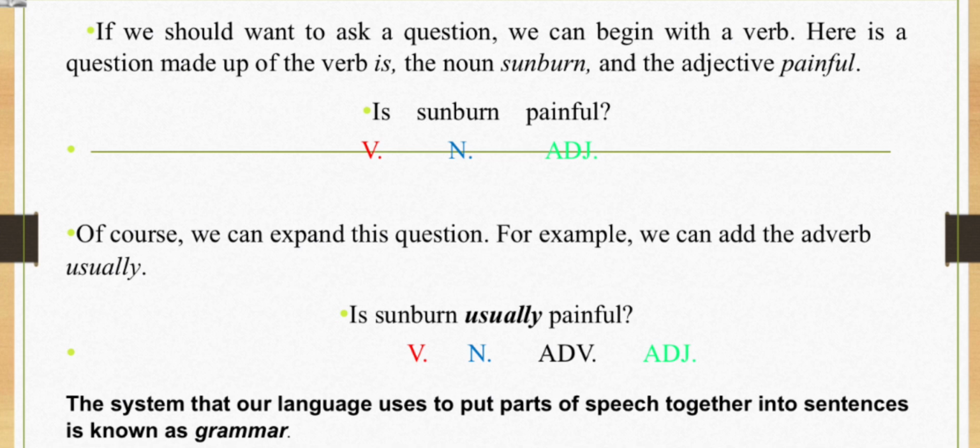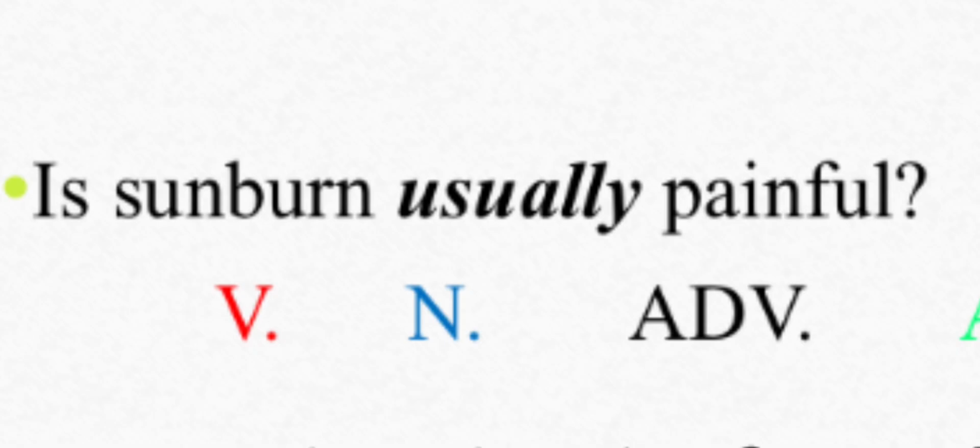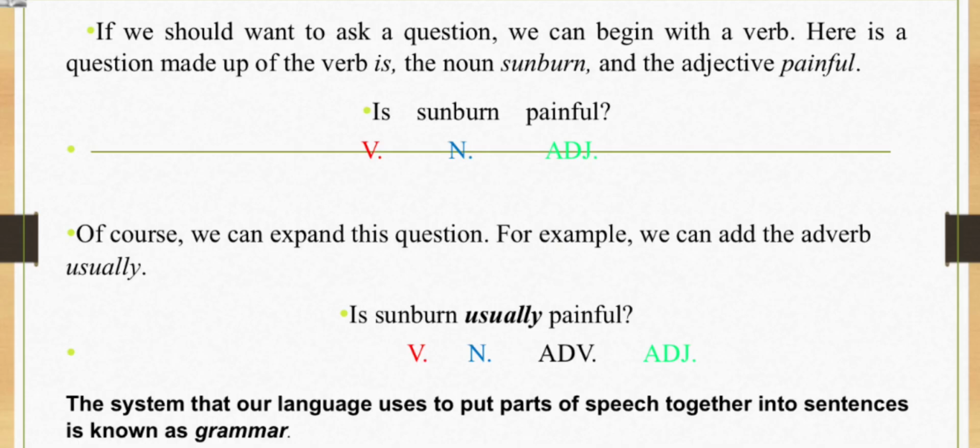Of course, we can expand this question. For example, we can add the adverb usually. So we can say, is sunburn usually painful? Here we have a verb, a noun, an adverb, and an adjective. Keep in mind that an adjective is there to describe the noun, while the adverb is there to modify the verb. So is sunburn usually painful? Adjective, adverb, noun, and verb.